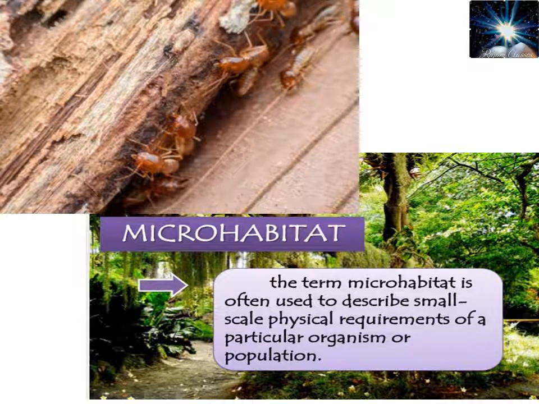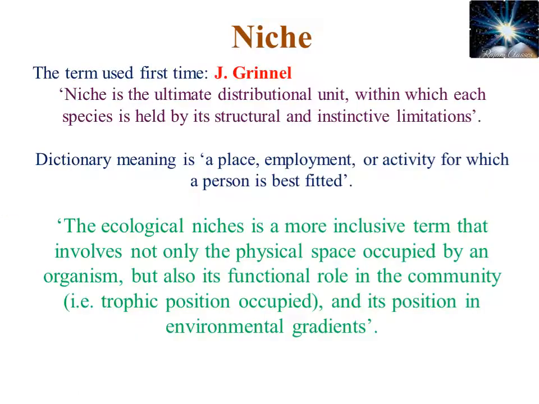The term microhabitat is often used to describe the small scale physical requirement of a particular organism or a population. For example, a forest can be the habitat of many organisms, but that particular forest branch or that particular forest leaf, or as you can see here, this decaying log is the microhabitat of these insects. So microhabitat is specifically that small scale physical requirement of a particular organism or population.